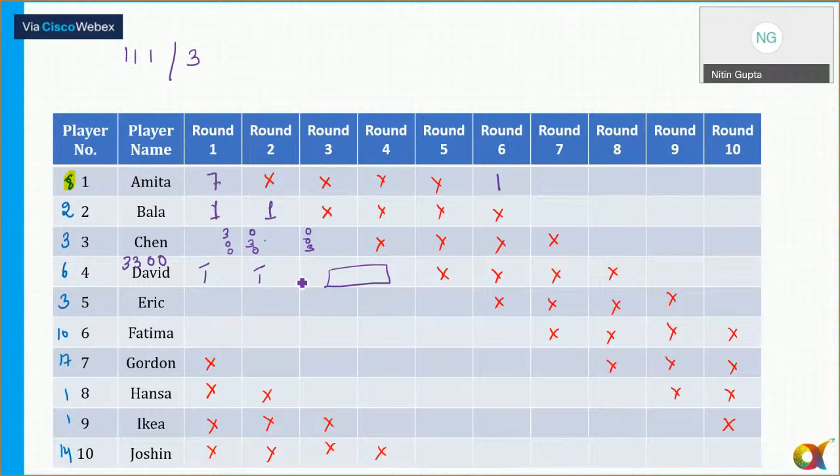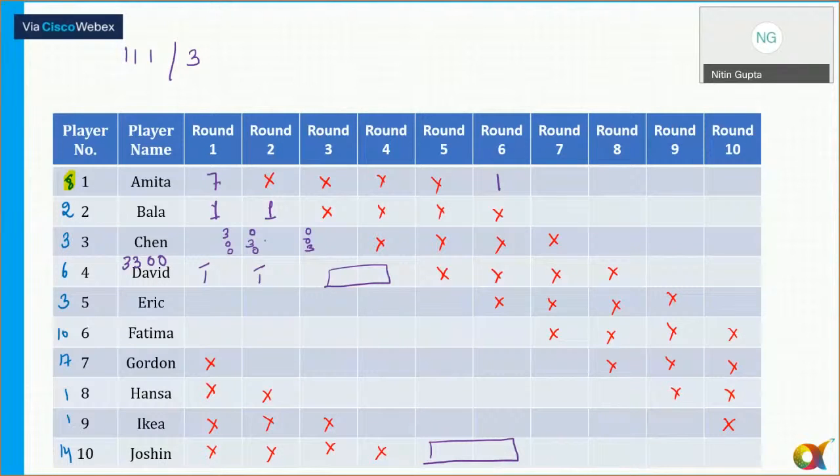Please tell me. And if you remember, when we solved a question based on games and tournaments, I kept saying to always start with the highest or the lowest point. If you start with the maximum and minimum points, the questions can be solved quickly. So one by one, for each of them, look at Josin, player number 10. In 2 of the rounds, Josin is getting 14 points. So what combination can give me 14 points in 2 rounds? Tell me.